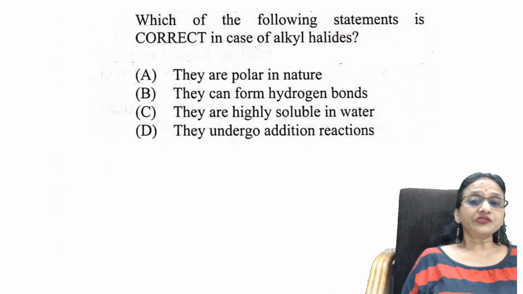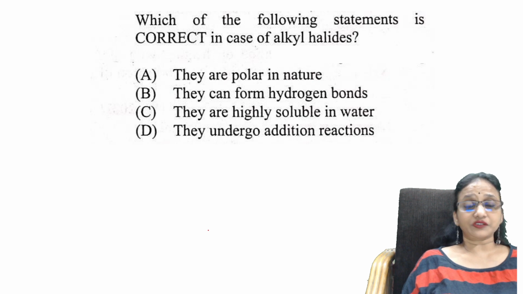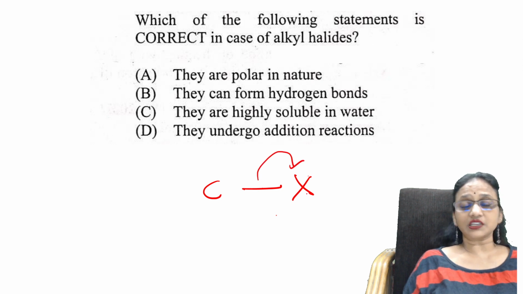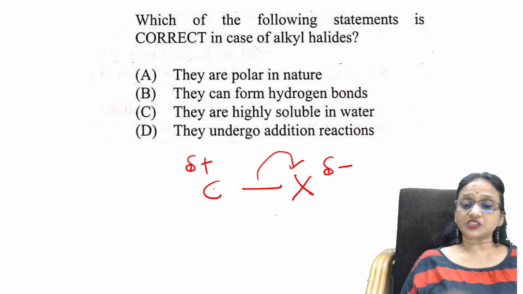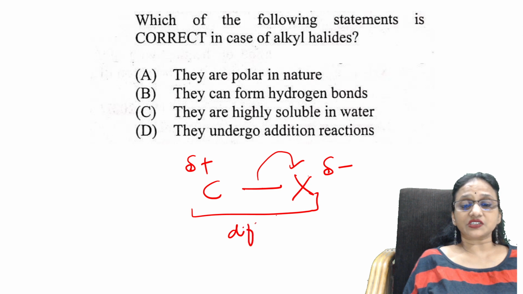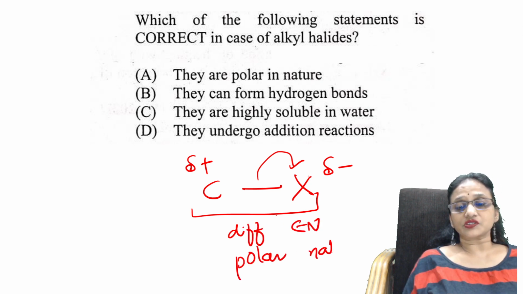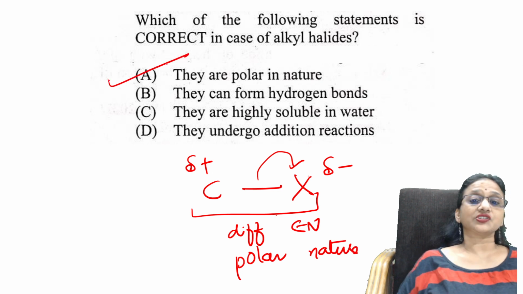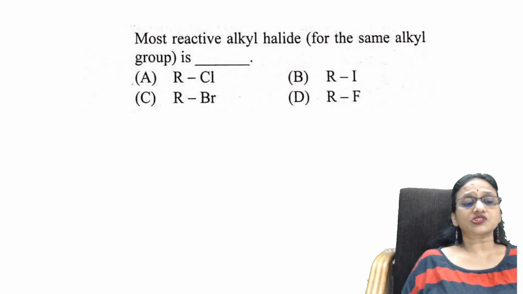Which of the following is the correct statement of alkyl halide? When I see alkyl halide, because halogen is more electronegative, it will pull the electron density, so it gets partial negative and this carbon gets partial positive charge. Because of this difference in electronegativity, it has polar nature. This is the most important thing. Alkyl halides are polar in nature. Next question. Most reactive alkyl halide among everything?